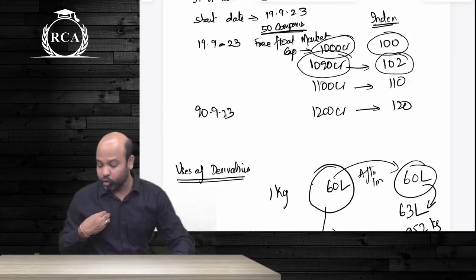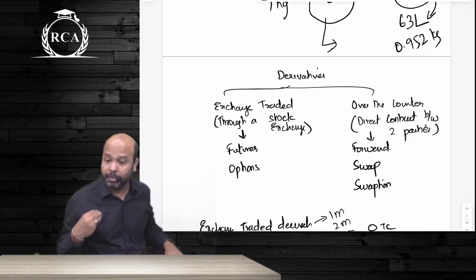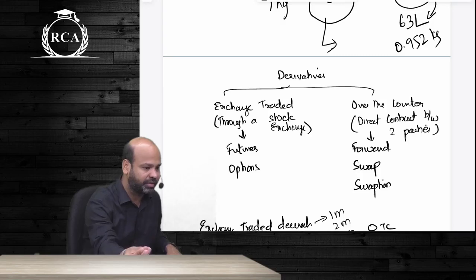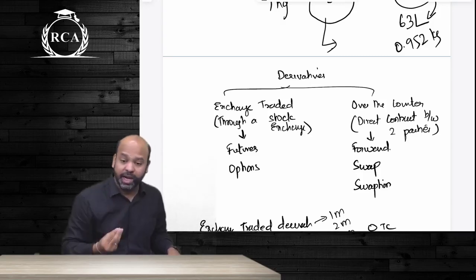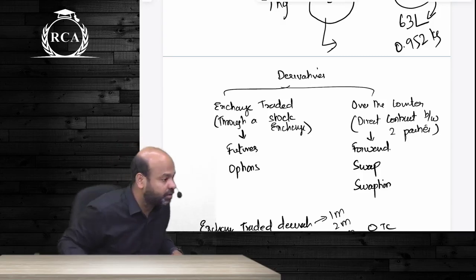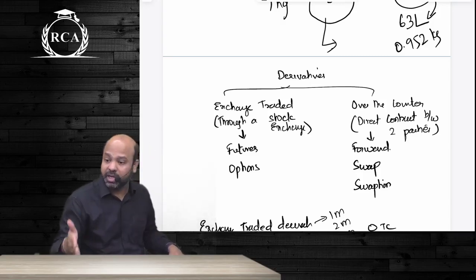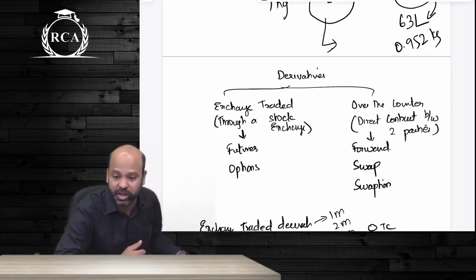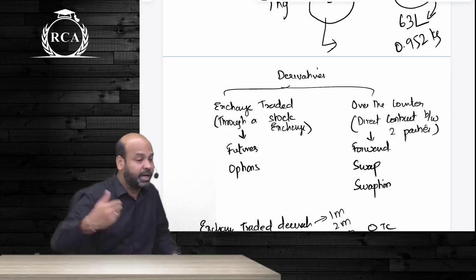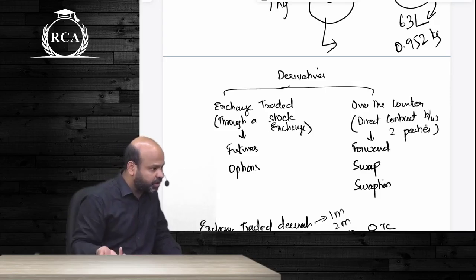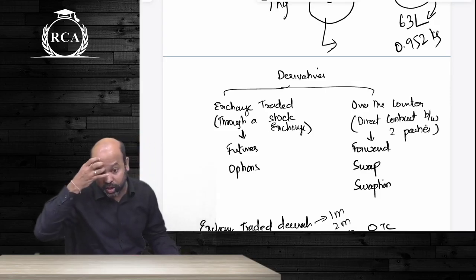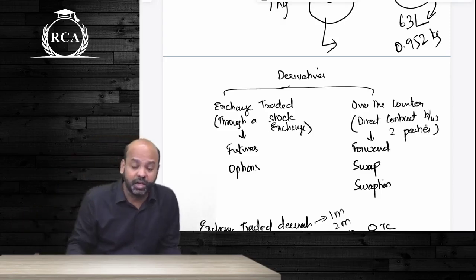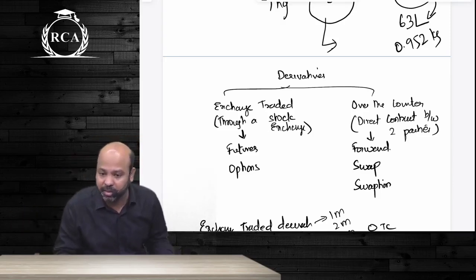If I am entering into a contract, guys, to buy 1000 shares of say Reliance Industries from Nandini after 3 months, this contract that we are entering into will become a derivative instrument, because as the price of the underlying shares of Reliance keeps changing, the value that we are going to derive will change. If the price is increasing, I will be at an advantage, Nandini will be at a loss. If the price is reducing, I will be at a loss and Nandini will be at a gain. So anything that is deriving its value from an underlying asset, an underlying variable, will become